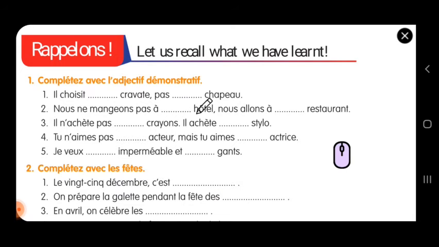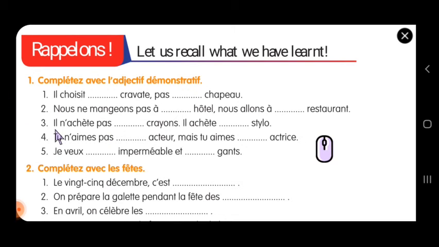Cet should come here. Nous allons à ce restaurant. Ce should come here because restaurant is masculine and starts with a consonant. So the answer is cet and ce. So write it. The same exercise I'll ask for in the online test. That's why I'm insisting you write it. So revise well and do this.